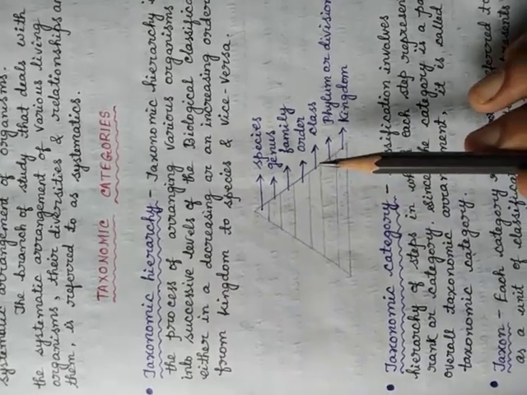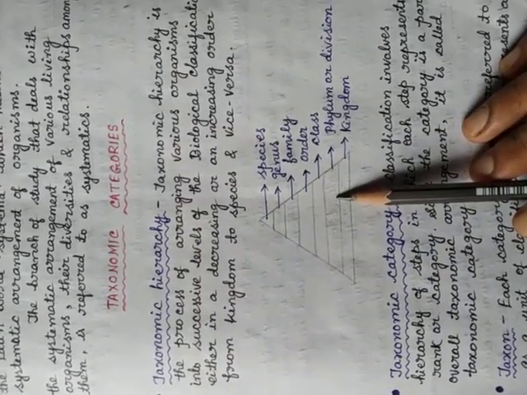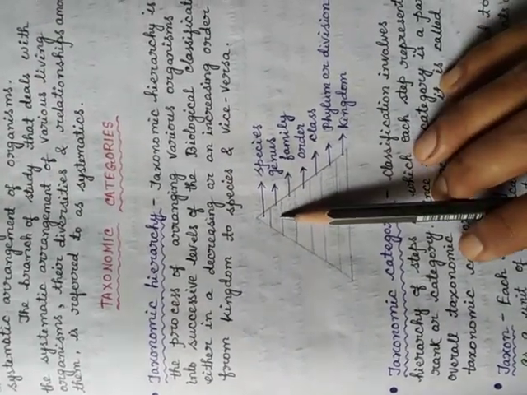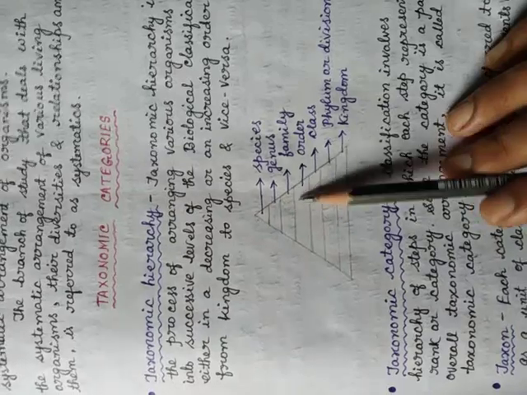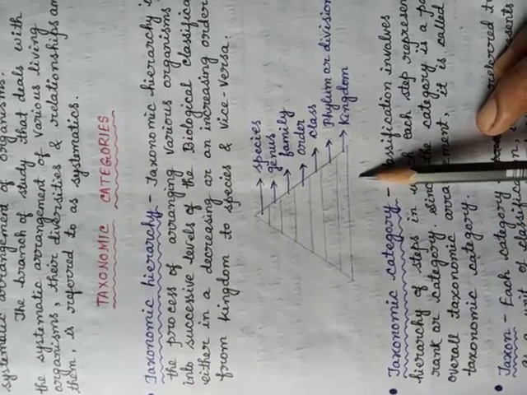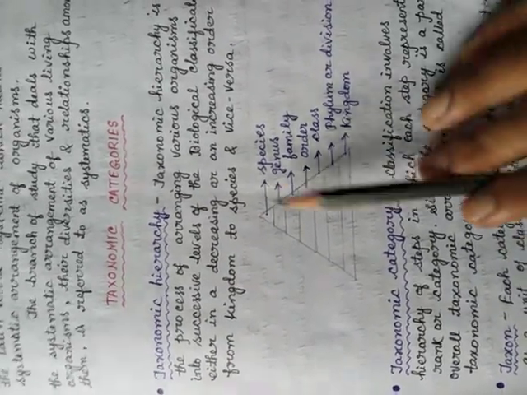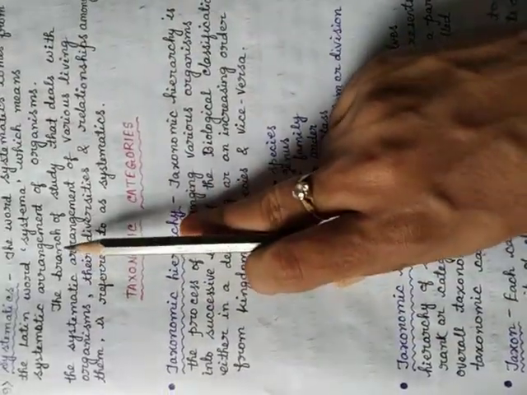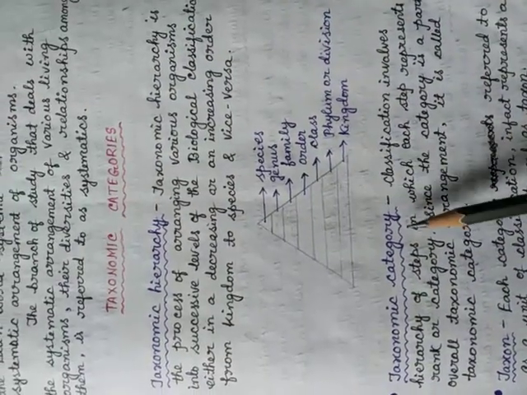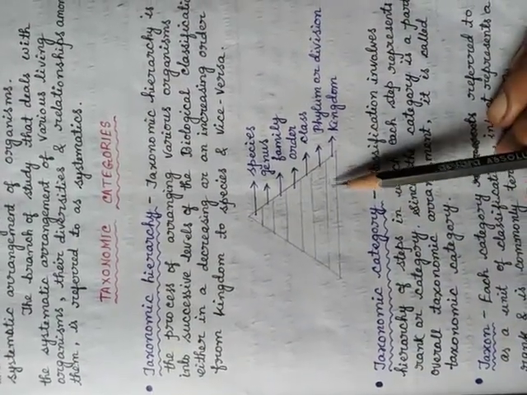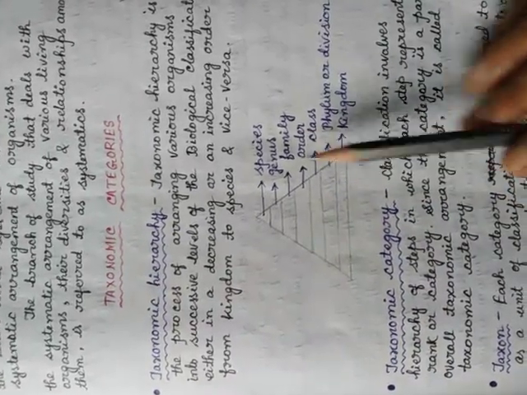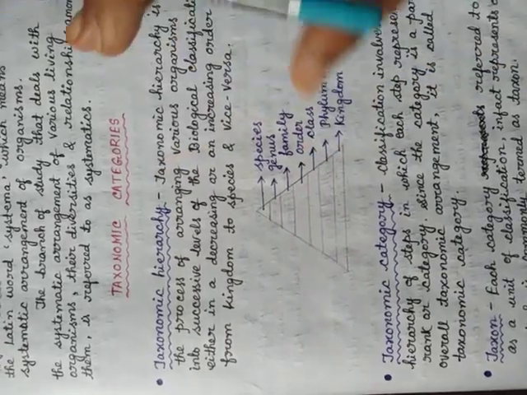So in biological classification, we have seen that there are many hierarchical steps, and each of these steps represents a rank or category. The process of arranging the different organisms into these successive levels is known as taxonomic hierarchy, whereas each of the levels or steps which represents a rank or category is called a taxonomic category.